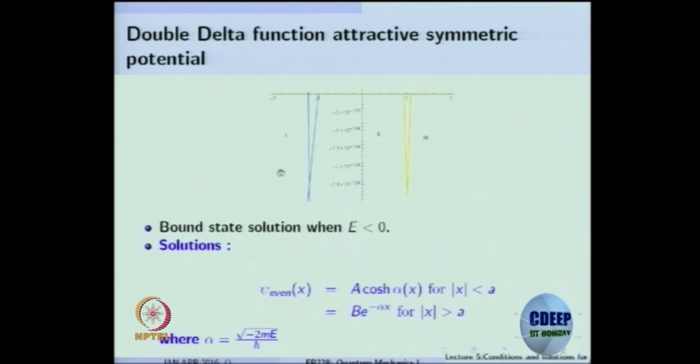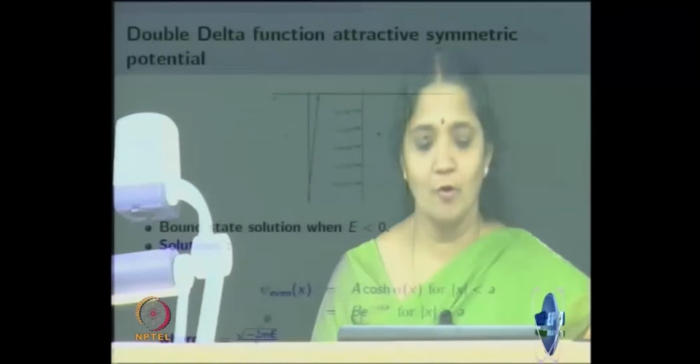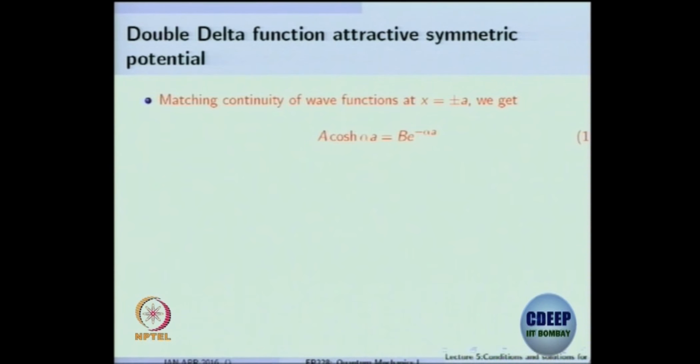So you don't need to put a B e to the power of minus alpha x and a C e to the power of minus alpha x. This is all I am trying to say. That's what you would have done. Now you can simplify it and say that the symmetric potential will allow this. Alpha, of course, you all know, E is negative, so alpha is positive, and this is the definition of alpha.